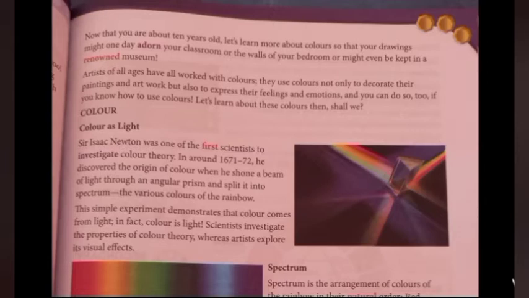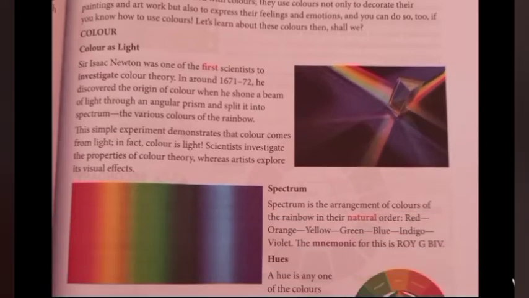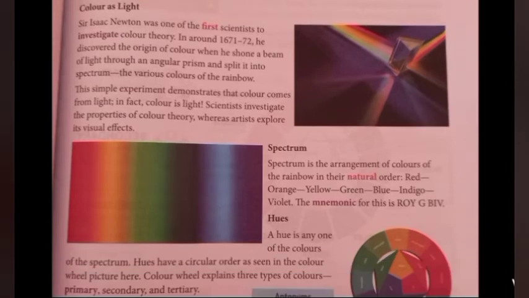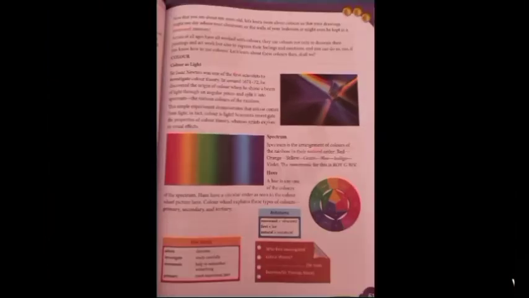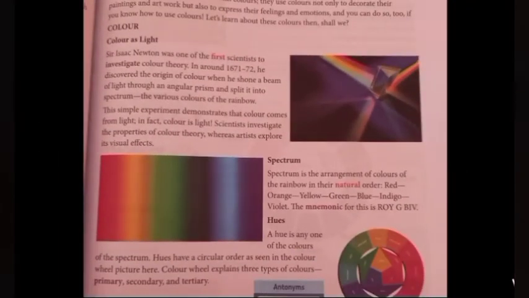So for the first one, we are going to see that color is light. Sir Isaac Newton was one of the first scientists, the first scientist to find out something important about colors. Around 1671 or 72, he discovered the origin of color. From where does color come? He found it from the prism. Here in this picture you can see one small thing. That is a prism, something like a glass piece. When we shine light on this, it will reflect the colors.